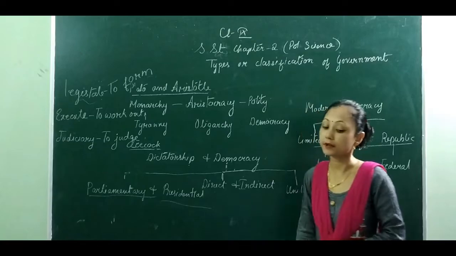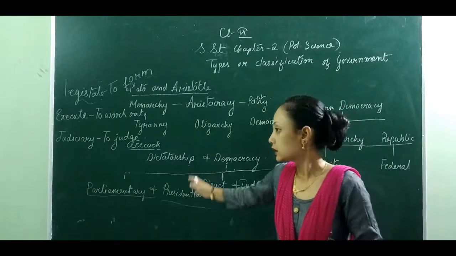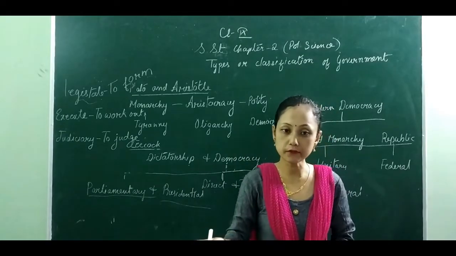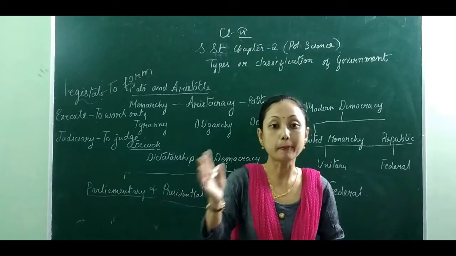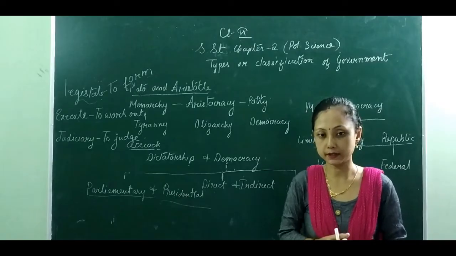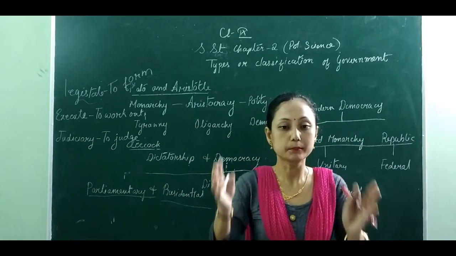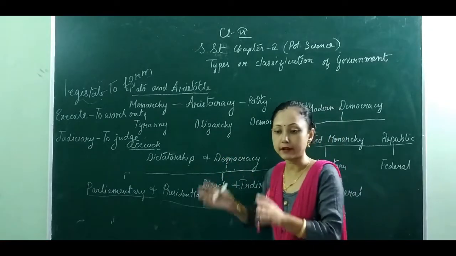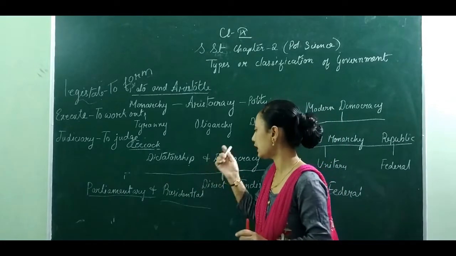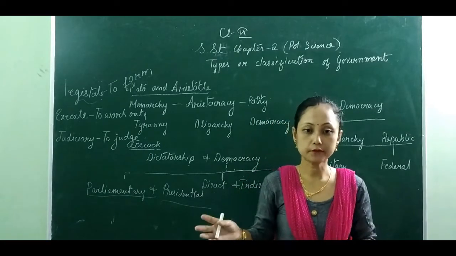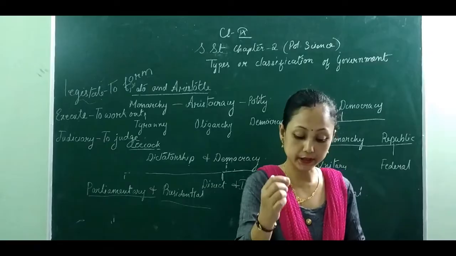All of us know that in the presidential form of government, from the word president itself, we come to know that it is a rule of a country by its president directly. There might not be any parliament or anything, meaning the president is the head and supreme power of a country in a presidential form of government. Now here, in short form, I will be giving you a short list of the characteristics.